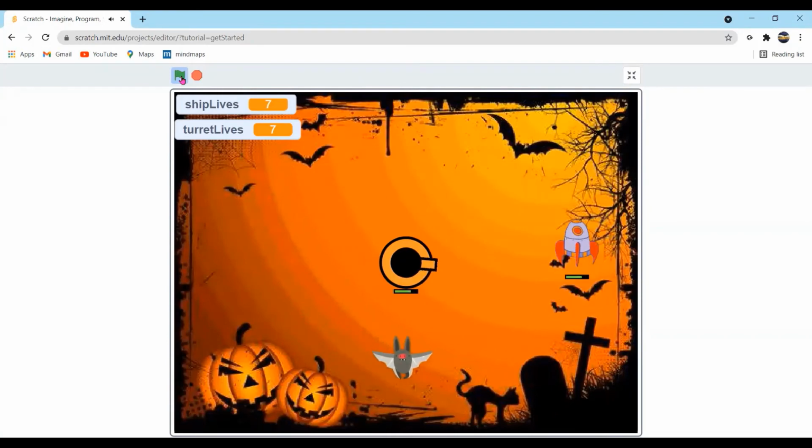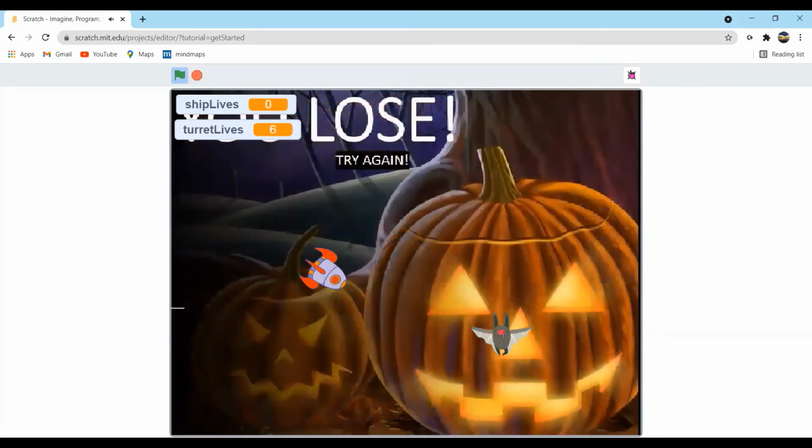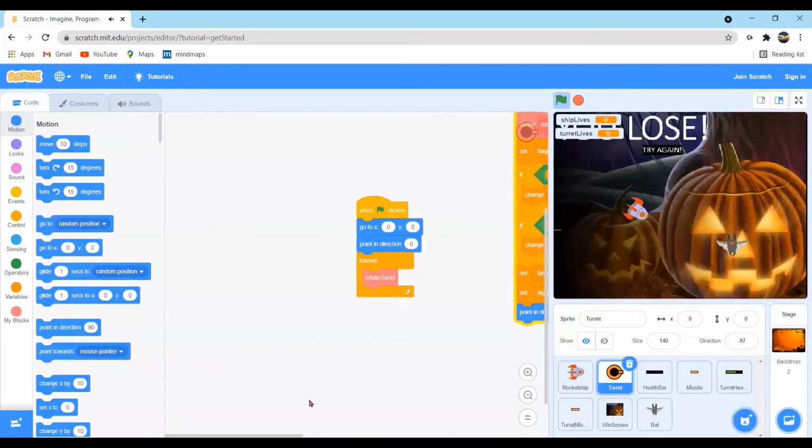And now our powers have reduced to 7. And now I'm losing again. So you can play this game n number of times, and it involves certain codes.